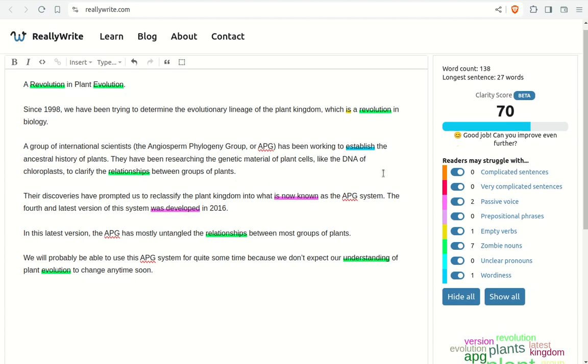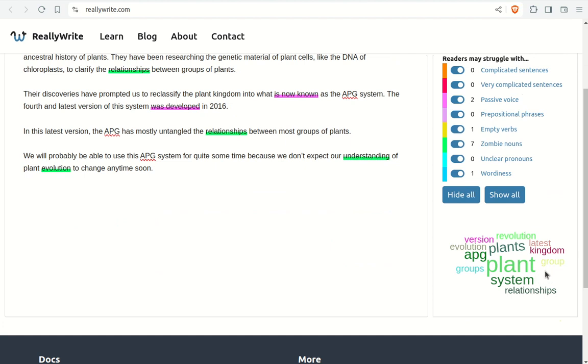As I look at this text, I think it's also interesting to look at this down here, this word cloud, to make sure that the words that I'm using are consistent. So I can see that I'm using plant and plants a lot. I'm using system, revolution, and relationships. Okay, those are a lot of my keywords.